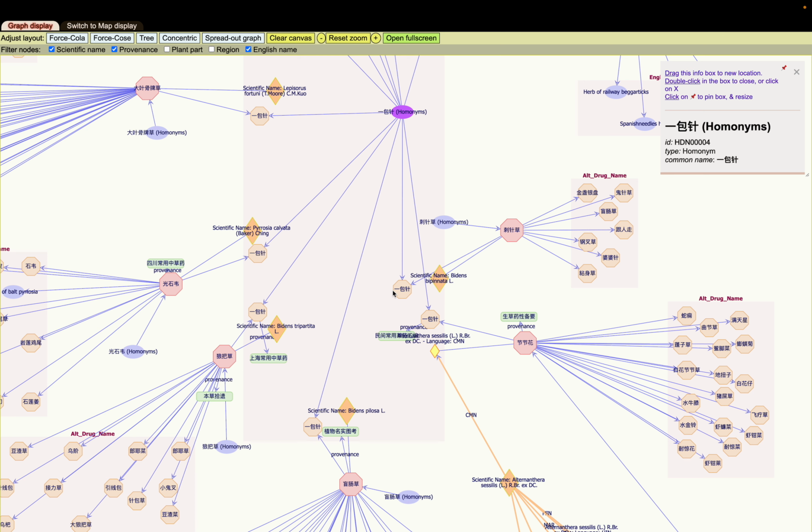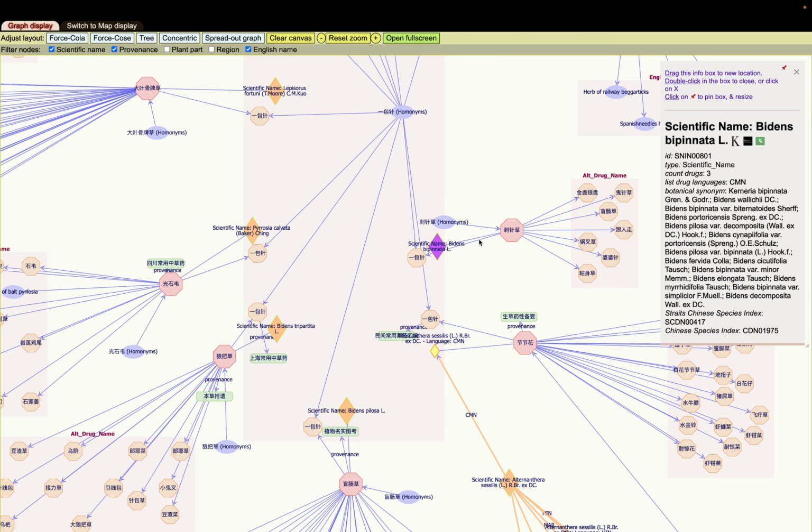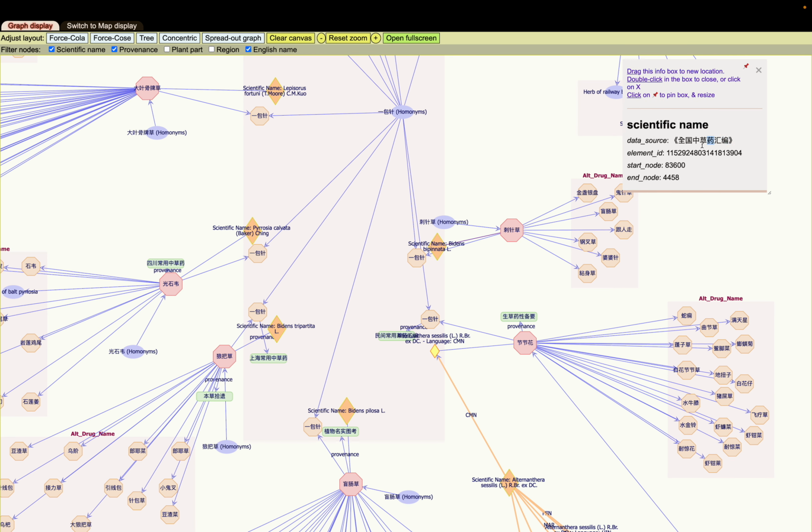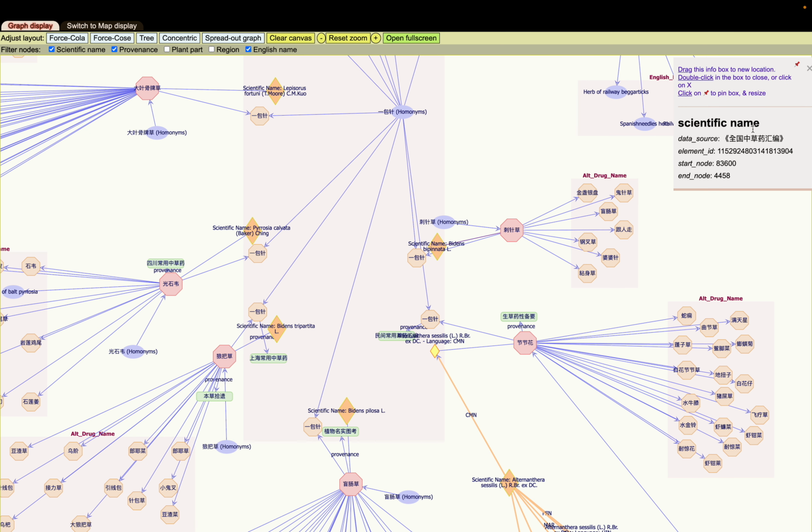So this one, for example, is an alternate name for this drug, Cao, and that is listed in the dictionary as Biden's Binapanata. We can ask which dictionary it is by clicking on the hyperlink, and we can see it's the 全国中国草药汇编. So that's for this particular version.